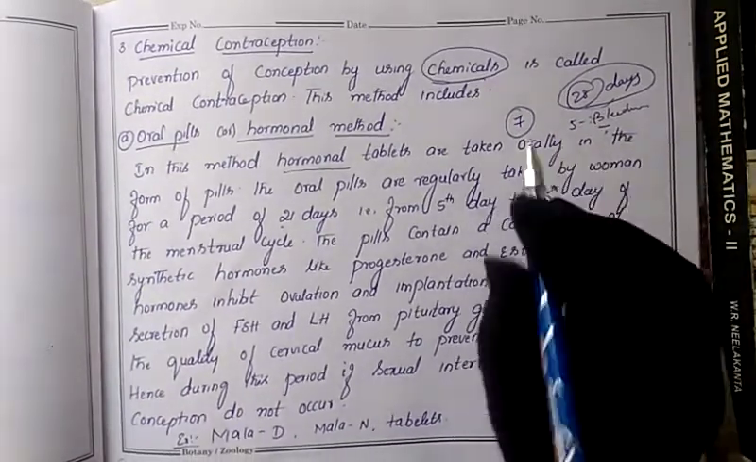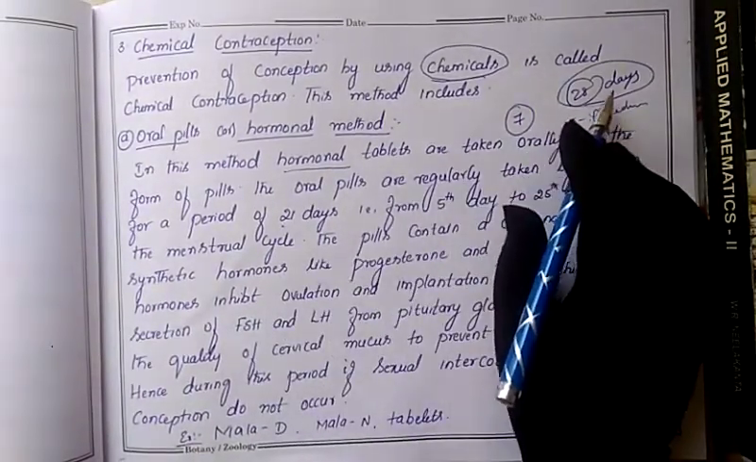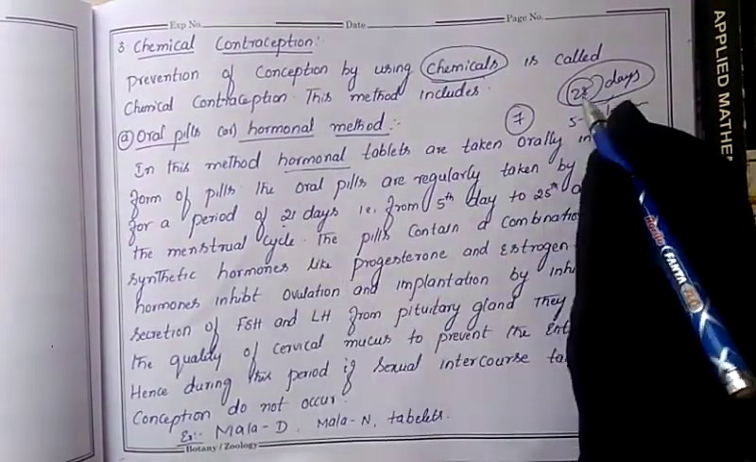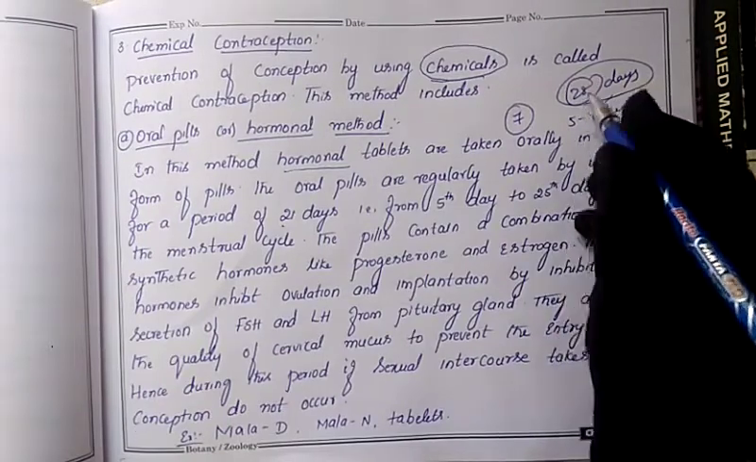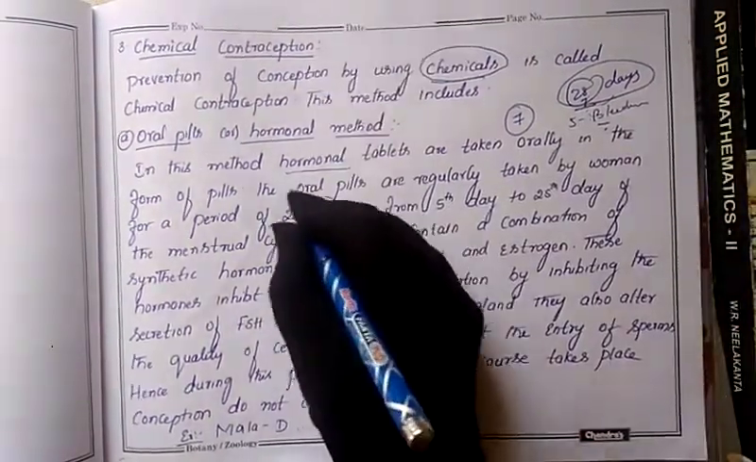So remaining after that, leaving 2 more days, every day of the month she has to take this tablet. So how many days will that come to? 21 days. This is the 28 days, and if we remove the 7, how much do we get? 21 days.